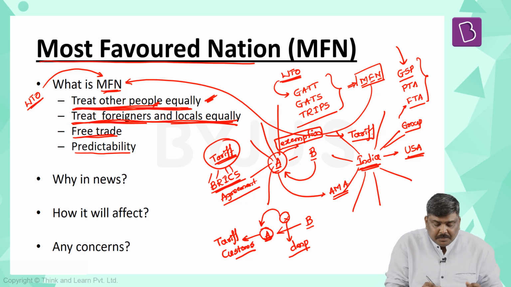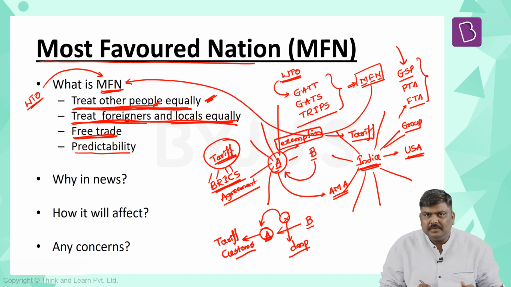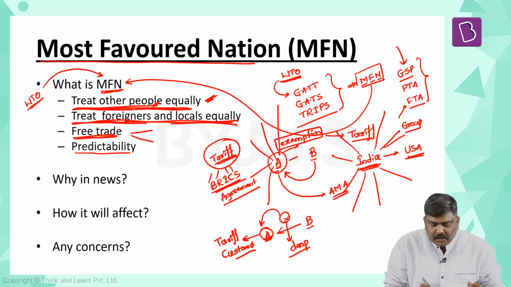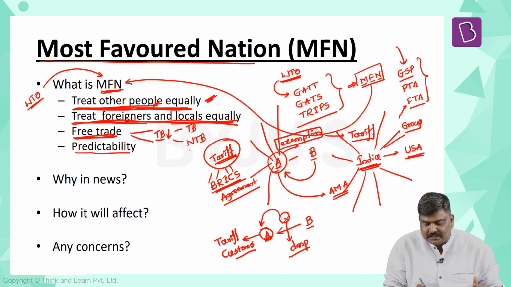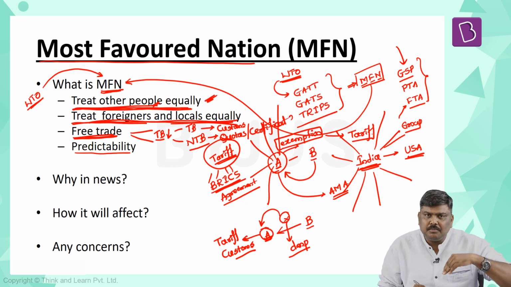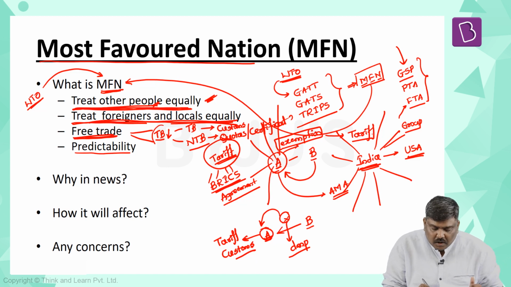The third point under the concept of MFN is to promote free trade. Now, free trade amongst the member countries of WTO can be promoted only when the trade barriers are reduced, withdrawn or eliminated. The trade barriers could be tariff barriers or non-tariff barriers. Tariff barriers such as customs duties, non-tariff barriers such as quotas, certifications, etc. So, the third point basically says that promotion of free trade can be done with withdrawal, reduction or